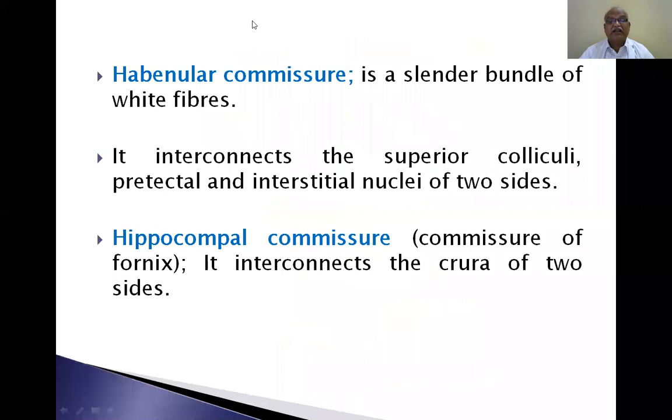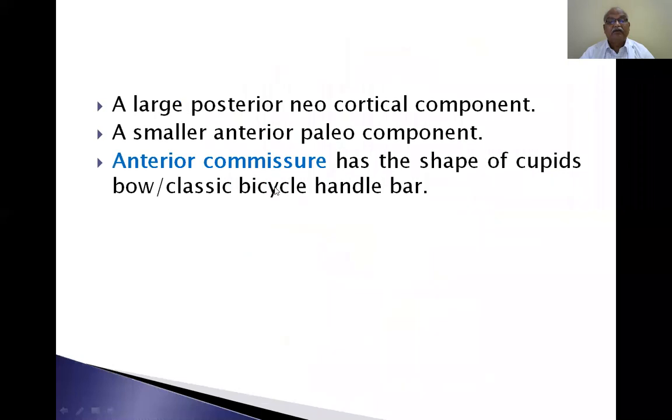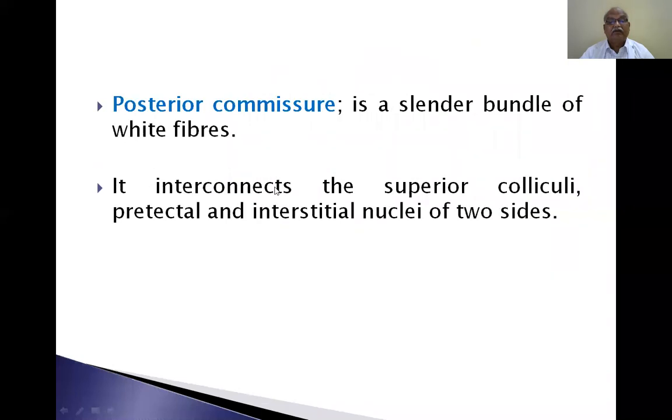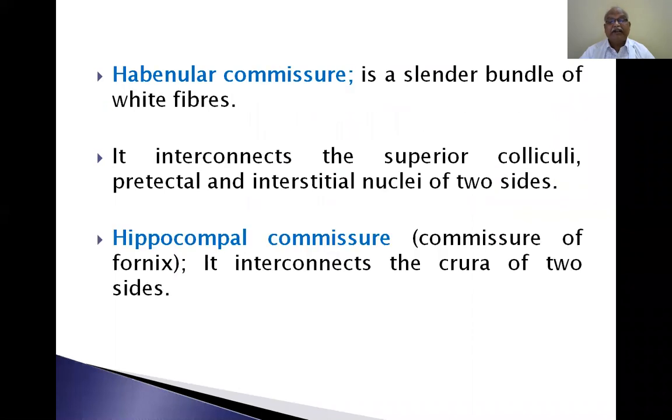Habenular commission is a slender bundle of white fiber. It interconnects the habenular nuclei of the two sides.